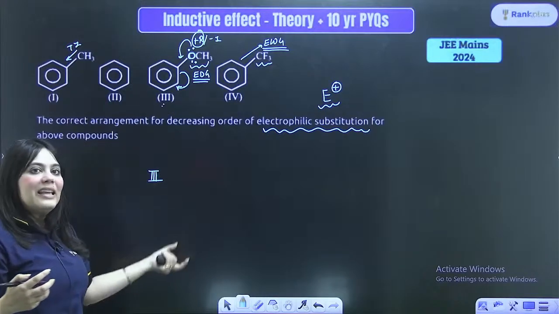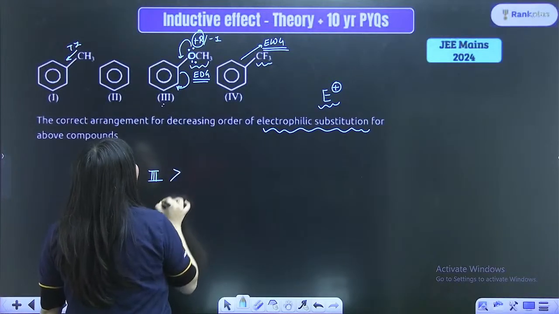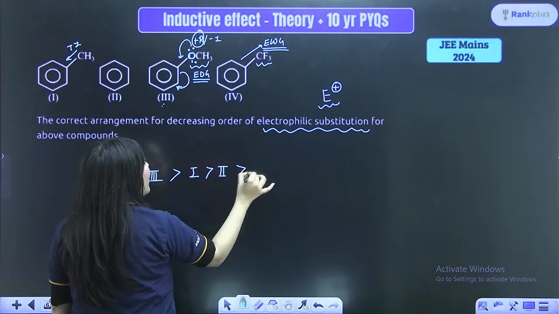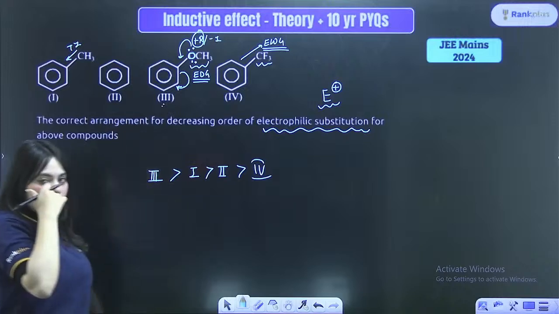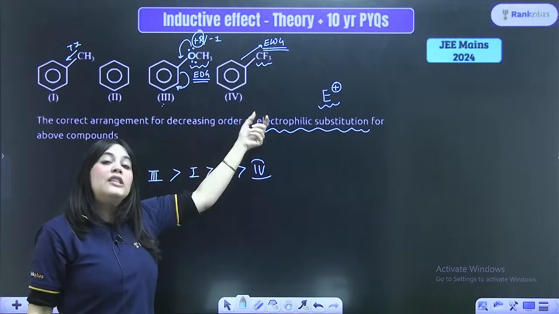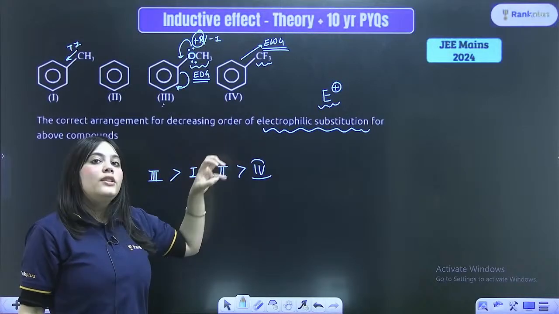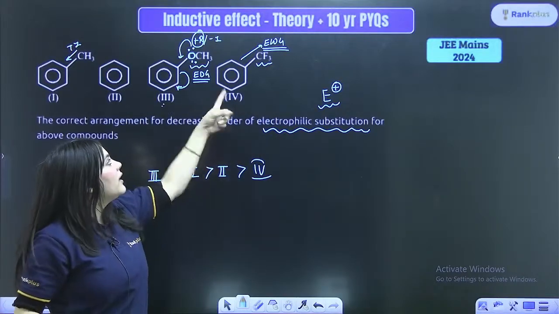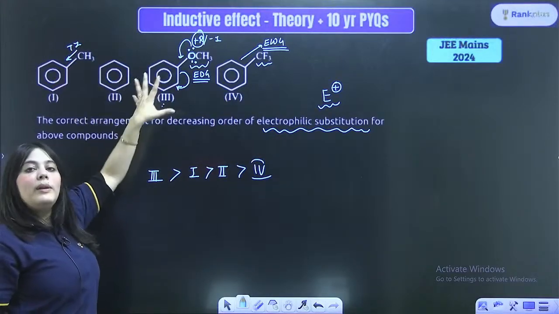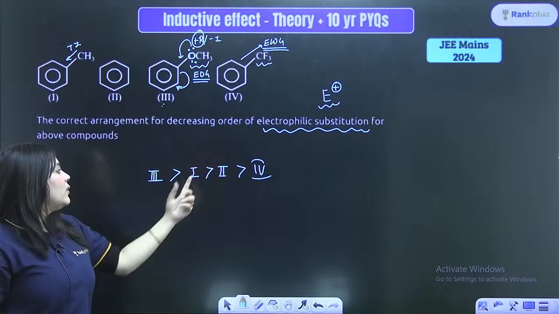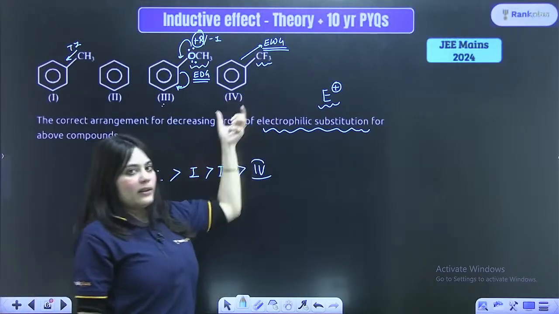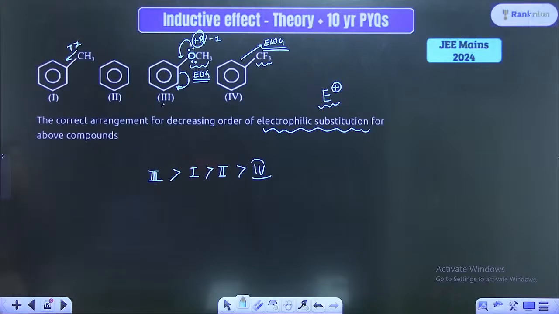So it will show the highest electrophilic substitution reaction, followed by your first one, followed by your second one, followed by your fourth one. Is this clear? Here there is just plus I effect. Here there is a very strong electron withdrawing group, so you are decreasing the electron density on the ring. So it cannot attack the electrophile. Better than this is the normal benzene which has no group attached to it. So it will indeed act as a better nucleophile than this one. Understood? Shall we move forward?